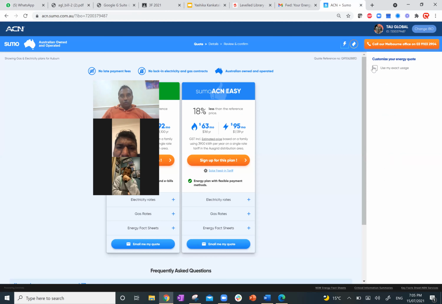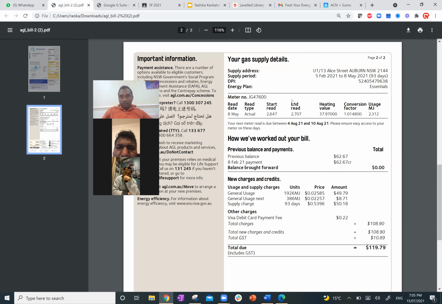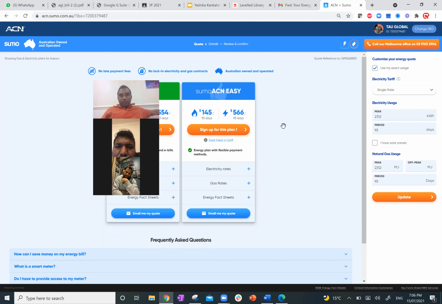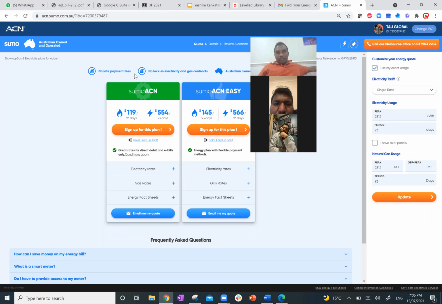I click on this box, use my exact usage, and I have to put how much it is: 2312, and 93 days. Sorry, I'm just doing electricity and gas. Then I press update. When you press update, automatically the rates will come up here.